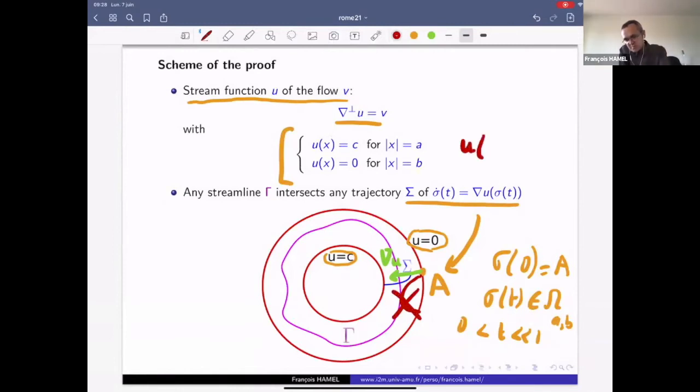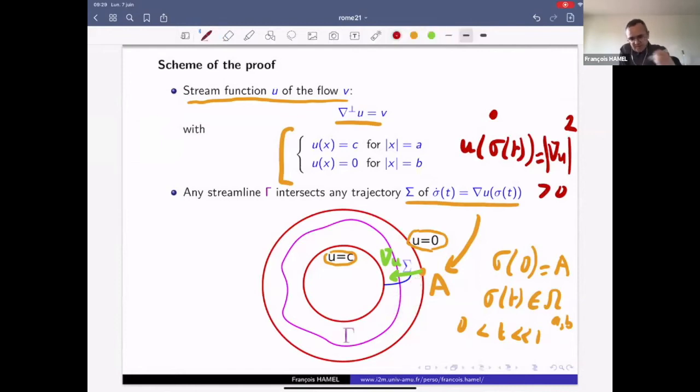If you look at u of sigma of t, the derivative of this quantity is equal to the norm of the gradient of u at the point sigma of t squared, and therefore it is positive. So this function u of sigma of t is monotone. So u is monotone along capital sigma. So since u is constant along the outer boundary, the trajectory capital sigma cannot go back to the outer boundary. So this is impossible.